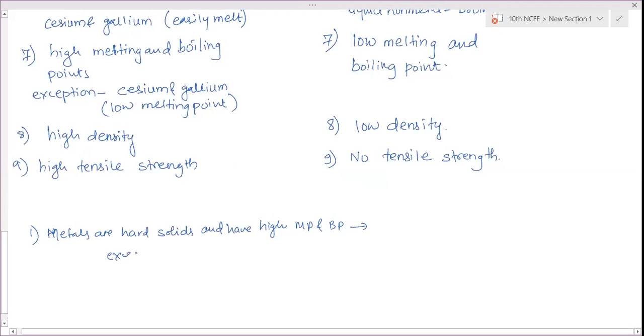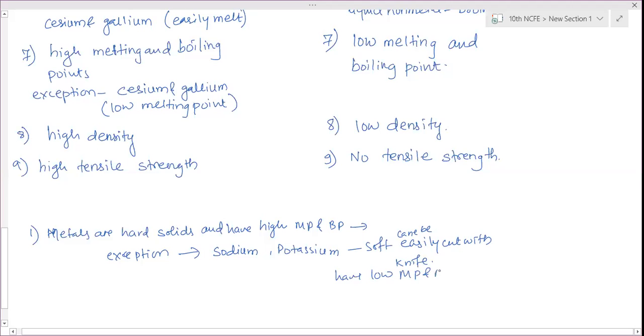Exception for this is sodium, potassium. They're very soft, can be easily cut with a knife, and have low melting and boiling point.